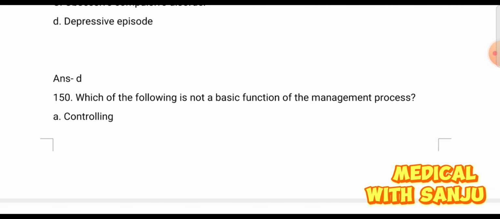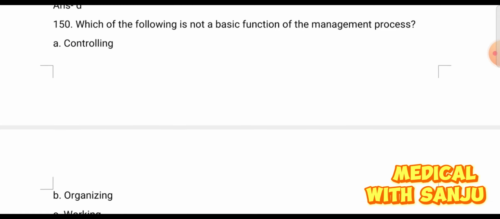Question number 150. Which of the following is not a basic function of the management process? Option A, controlling. Option B, organizing. Option C, working. And option D, leading. The 5 essential functions of management are organizing, directing, planning, controlling, and leading. It does not include working. Option C is the right answer.